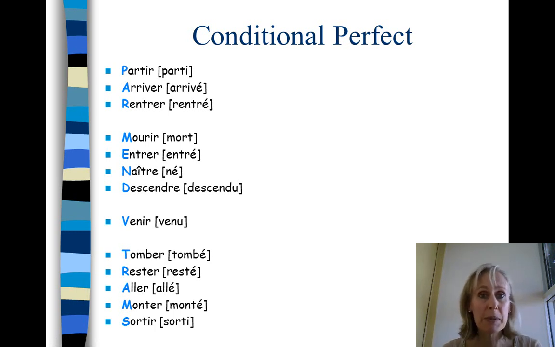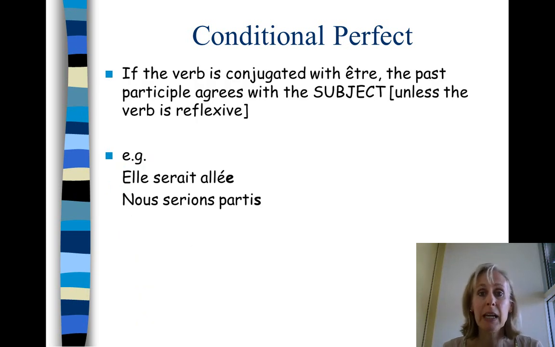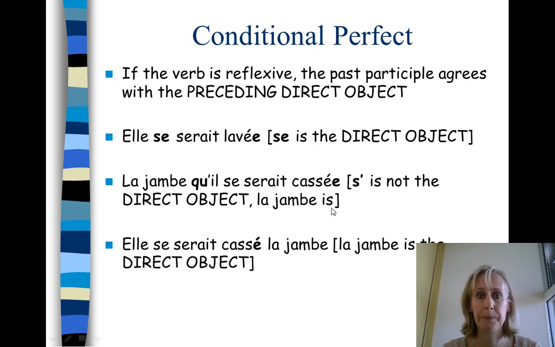So just remember with these verbs, the Palm in 5 tram verbs, they take être, not avoir. So you'd need to have the conditional form of être for these verbs. So if the verb is conjugated with être, the past participle agrees with the subject unless the verb is reflexive. Elle serait allée, nous serions partis. It's agreeing with the subject, she's feminine, so we have an agreement. We would have left, we're plural, so we have an s.